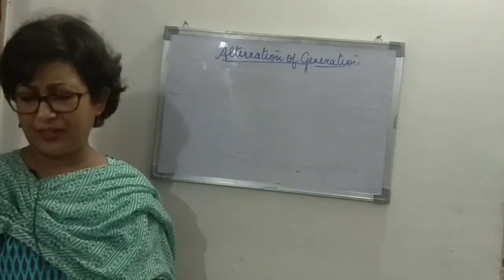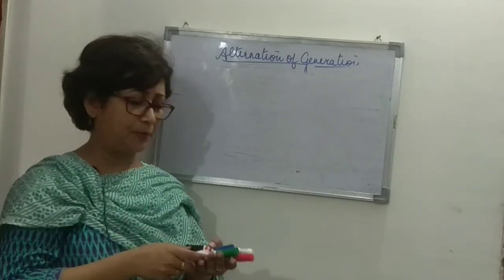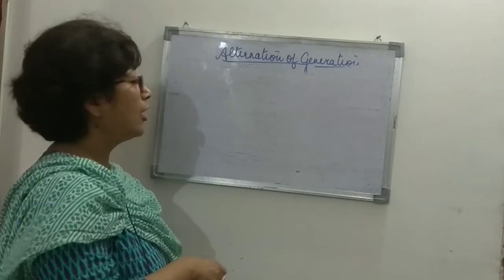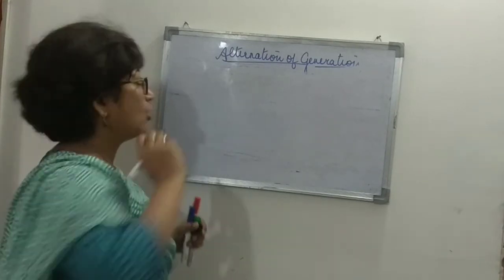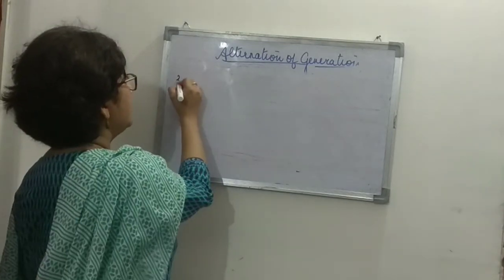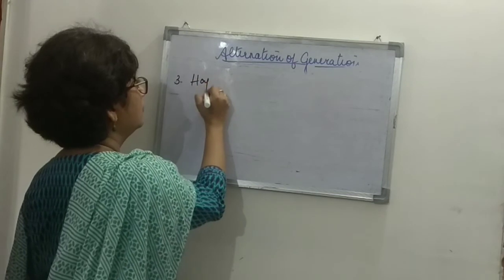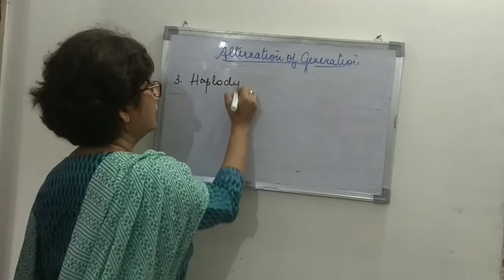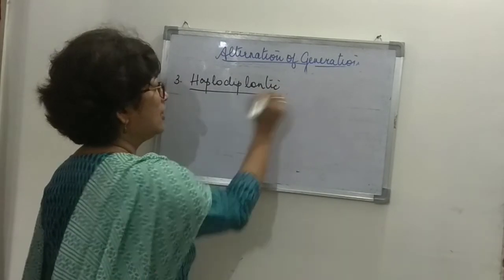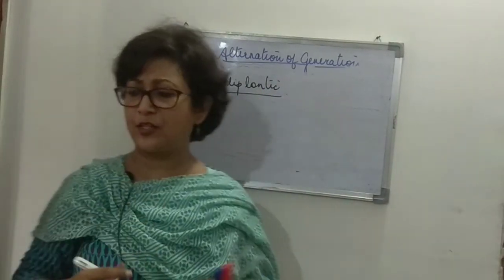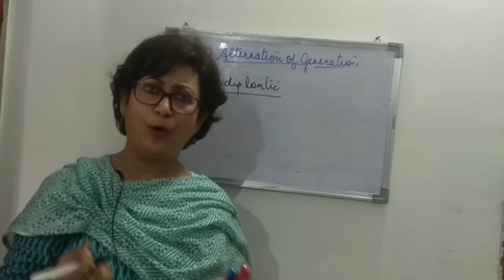Haplodiplontic is very simple. Haplodiplontic means the gametophytic as well as the sporophytic phase of life are present equally. So equal phases of the life cycle are seen in both, right?